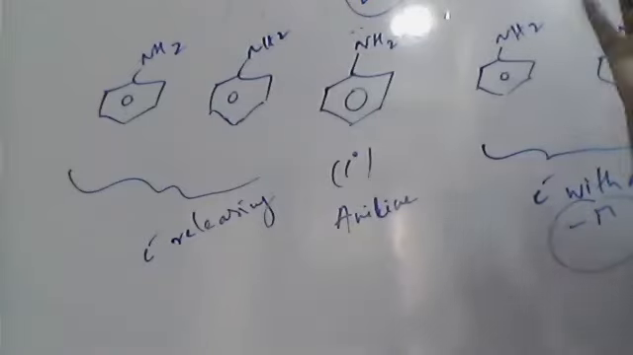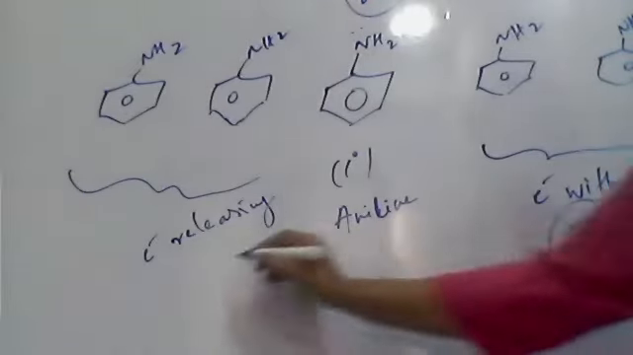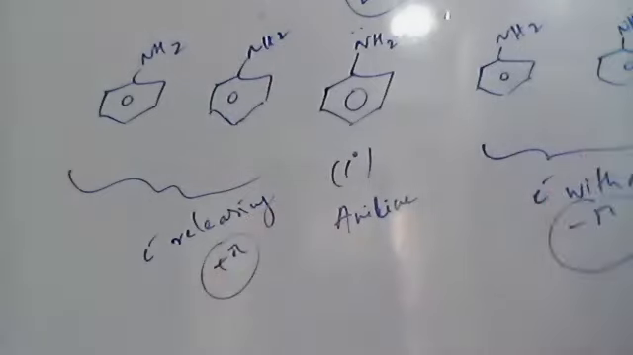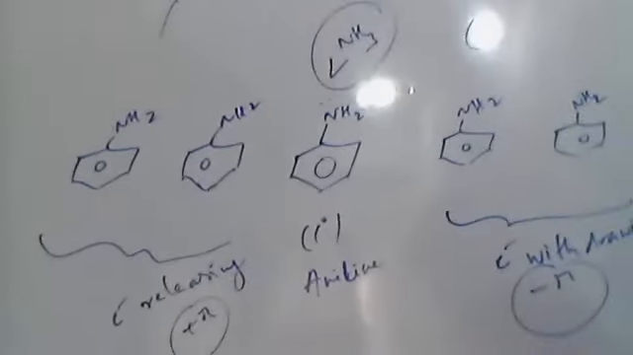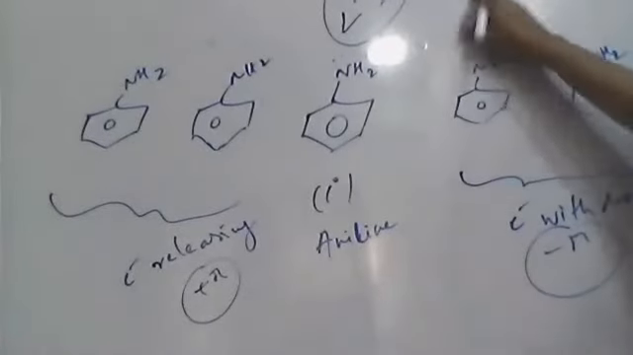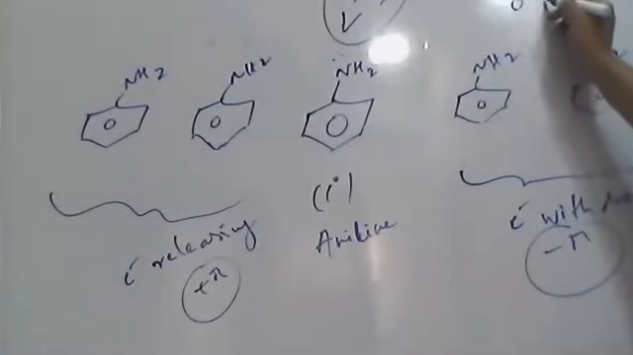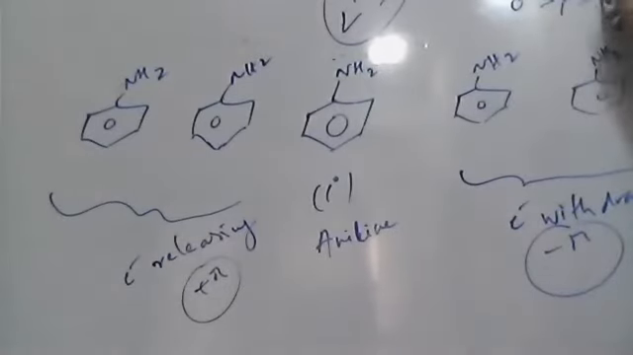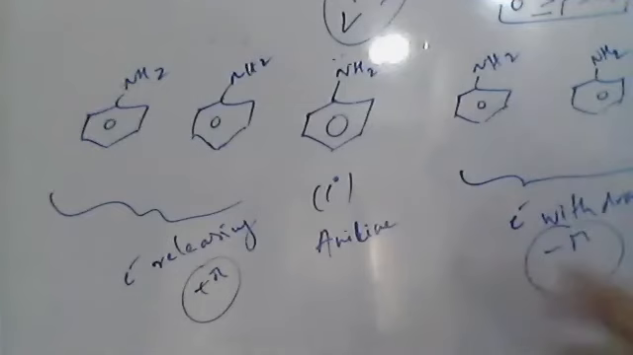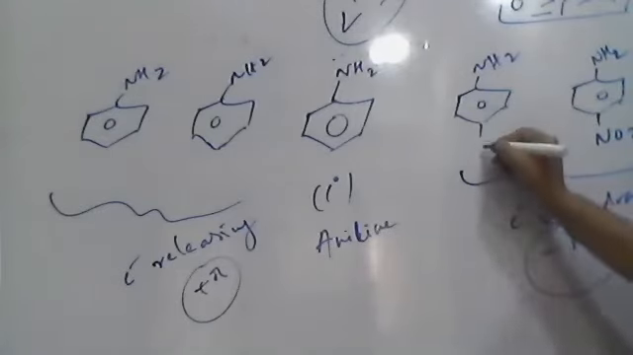One thing to remember: whether it is plus M or minus M effect, the effect is more on the ortho position, the next is para, the next is meta. In some cases ortho and para will be the same. Here the most minus M effect is shown by the nitro group. The next is cyanide.